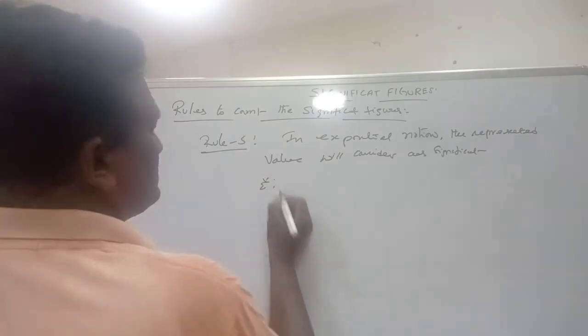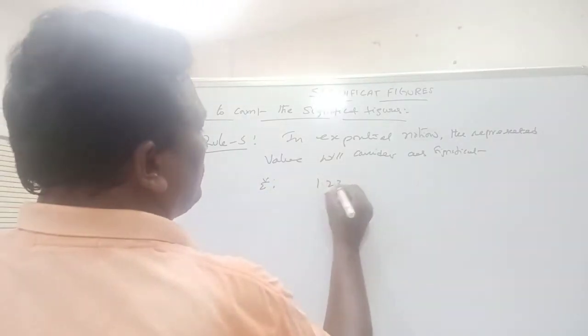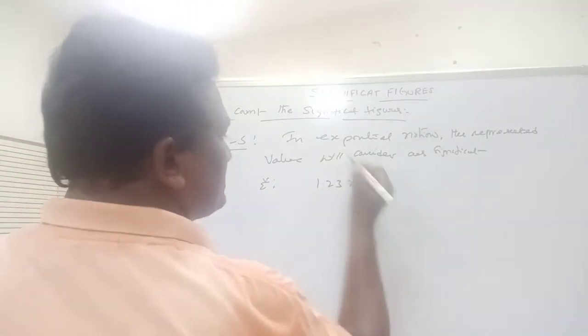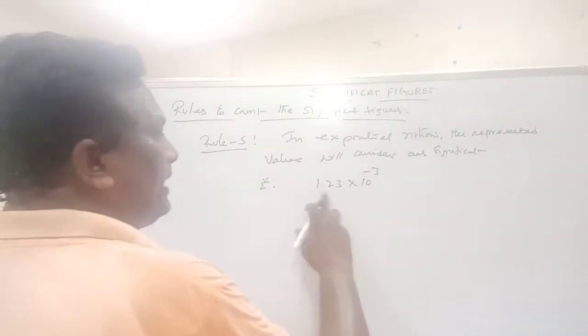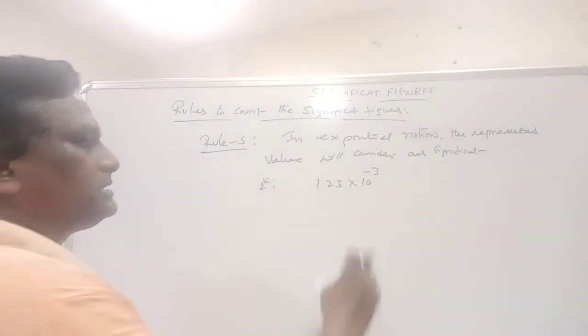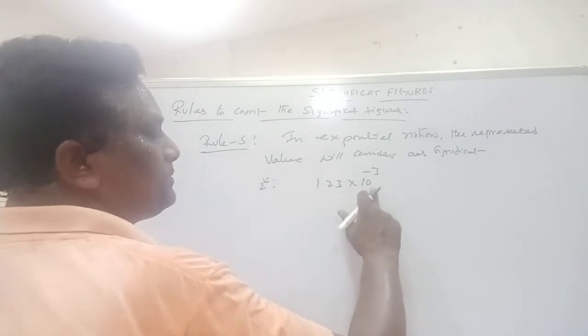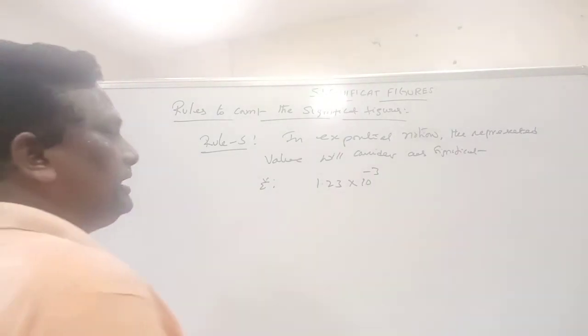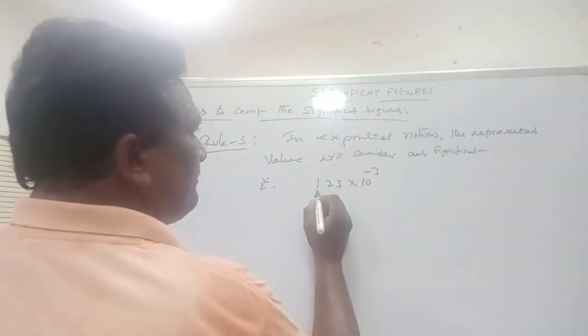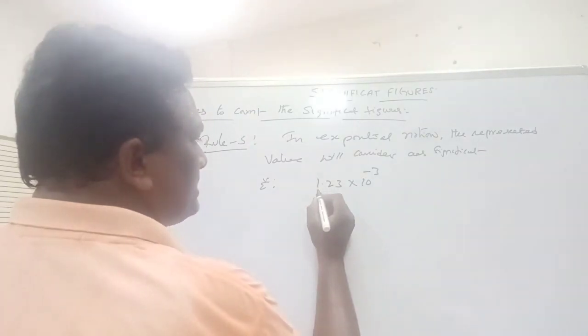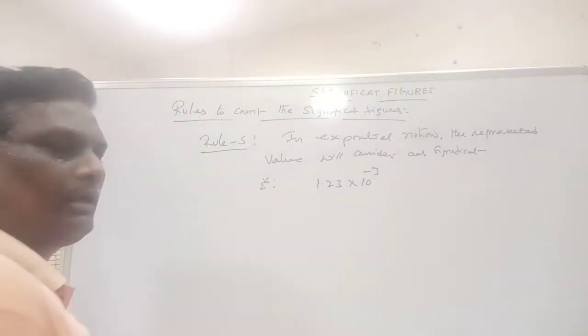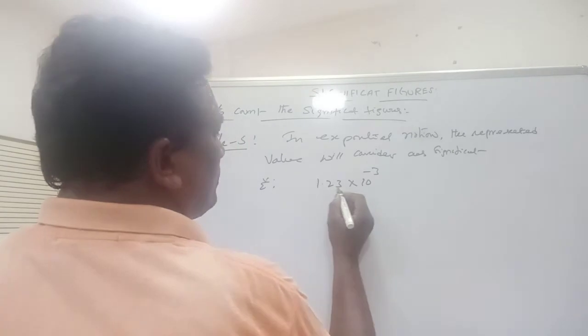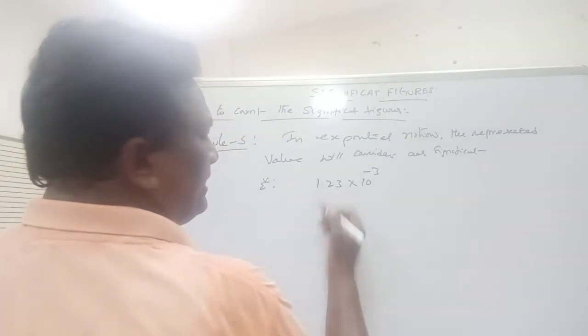Example, see 1.23 into 10 power minus 3. Here it was represented in exponential form, 10 power minus 3. So the represented value is 1.23, and the total number of digits here is 1, 2, 3.